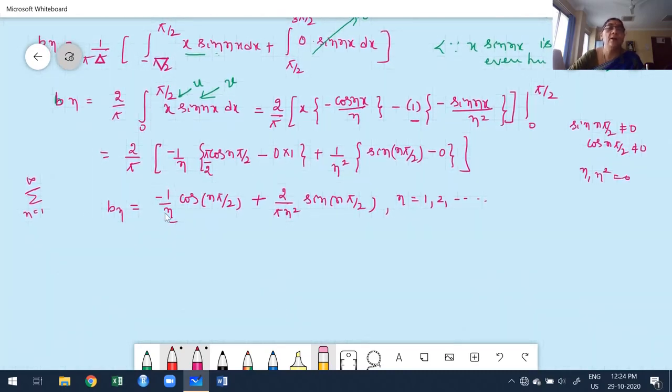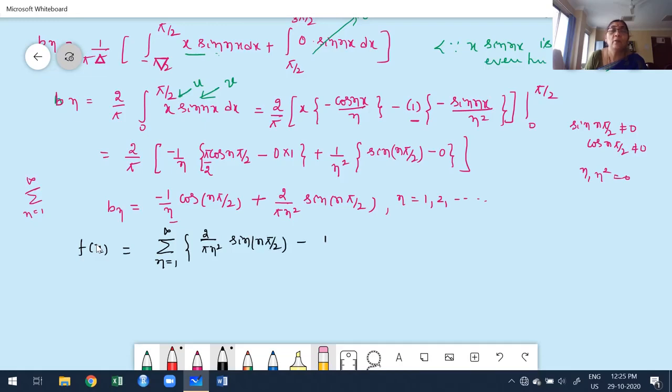It is not defined at n equal to 0, but the summation does not include it. Therefore, my Fourier series expansion is f(x) equals the summation, n ranging from 1 to infinity. First, let me write the positive term: 2 by pi n square sine of n pi by 2, minus 1 by n cos of n pi by 2,